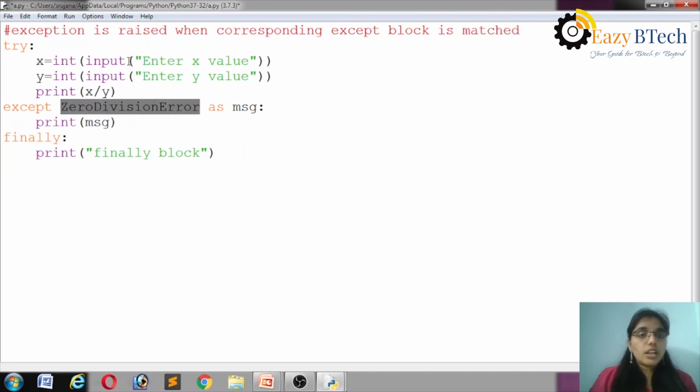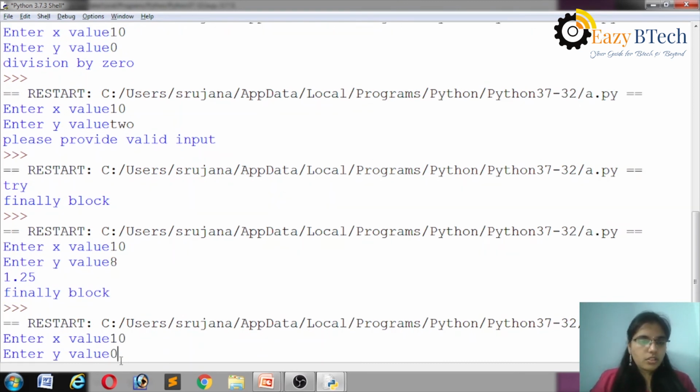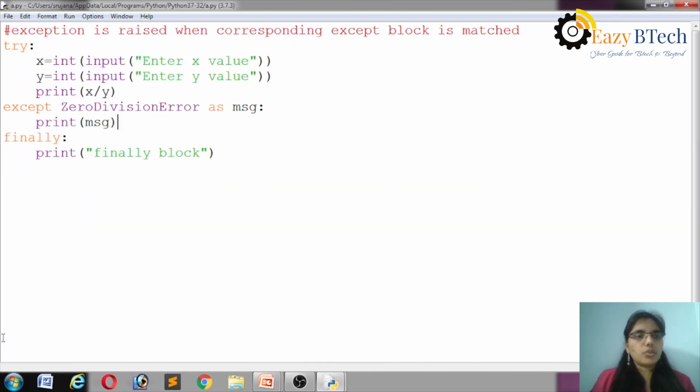So whatever it may be, finally block is executed. The program got normal termination, and the finally block is also executed. So 10 by 0, division by zero, finally block is executed.